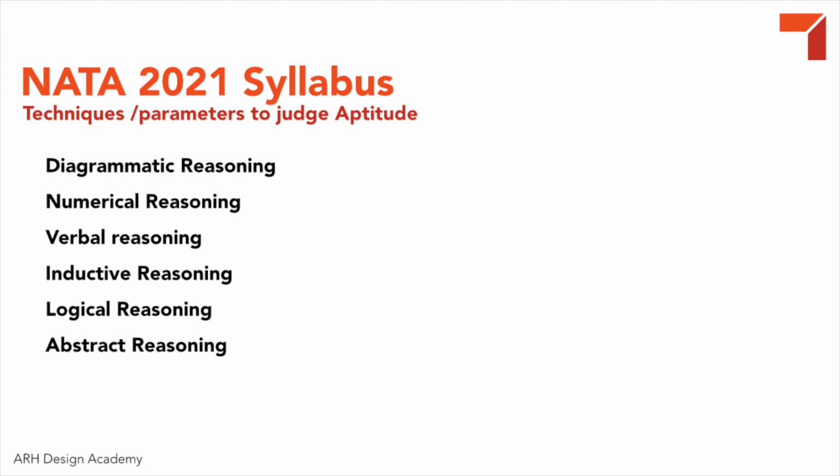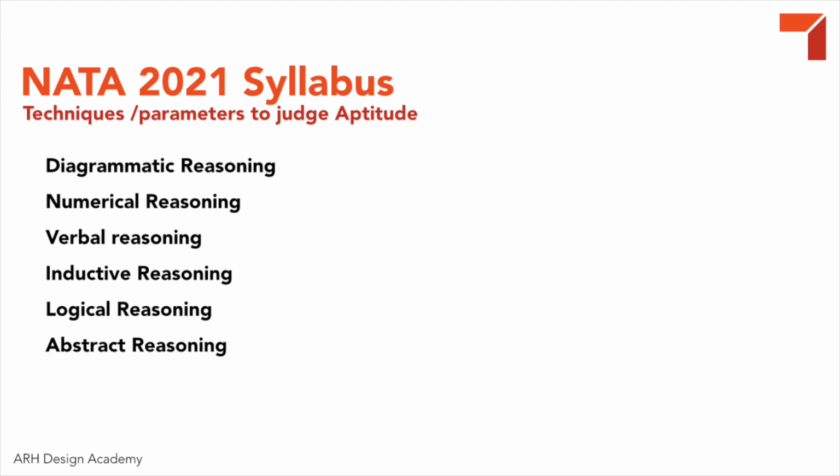Inductive reasoning: the word is new and might seem very fancy, but this is an old type of question. Generally, inductive reasoning is based on pattern recognition and the ability to predict what will come next. So the types of questions that can come are sequence series type questions, but it can also include pie charts, diagrams, graphs. Basically what you do in an inductive reasoning type question is study the given data, identify the pattern, and then predict what might come next.